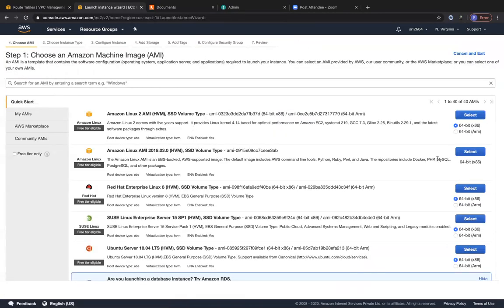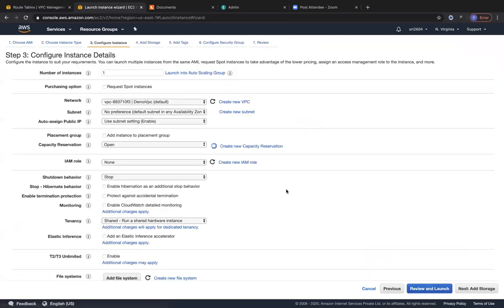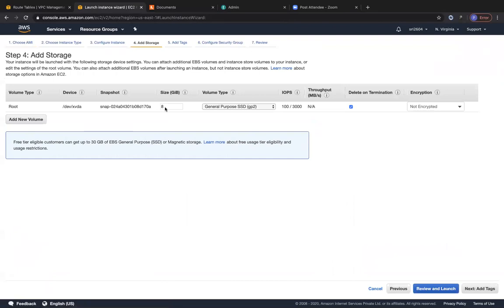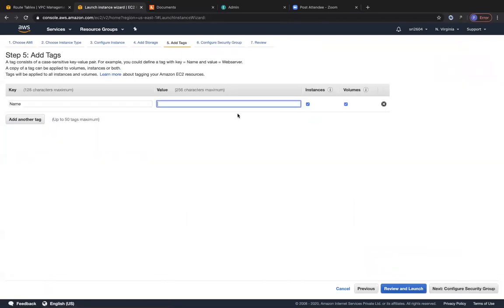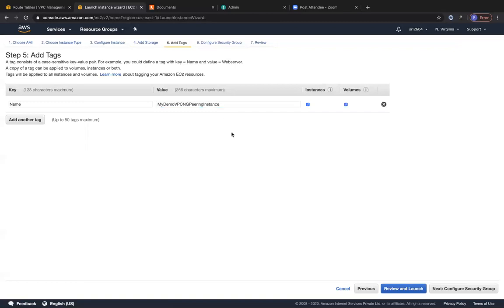Let me choose the Amazon Linux AMI. And let me go ahead and choose the T2 Micro. And we are going to launch this EC2 instance into the peering VPC, right? And we are going to put it into the only subnet that is available. And therefore, the subnet setting for auto assign public IP is enabled, right? So let me go ahead and add storage. Same storage. Let me add tags. So now let me call this my demo VPC NG peering instance.